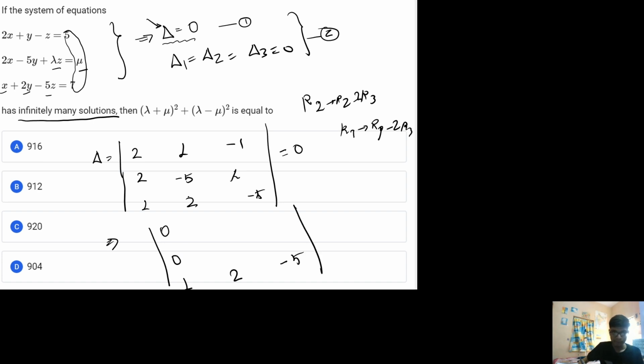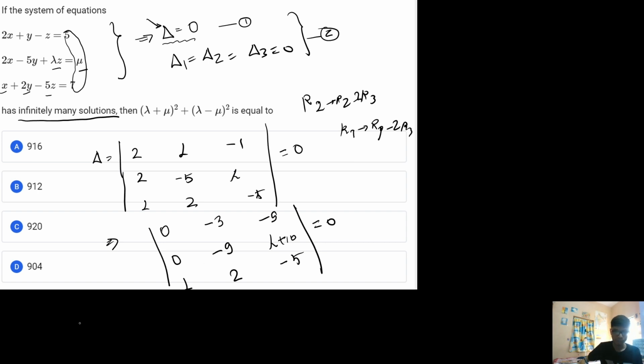Now if I solve, then this will be minus 5 minus 2 times 2, that is minus 9, and similarly 1 minus 2 times 2, that is minus 4, that is minus 3. Now similarly this will be basically lambda plus 10, and this will be basically minus 1 minus 2 times minus 5, that is basically 10, and 1, this is minus 9.